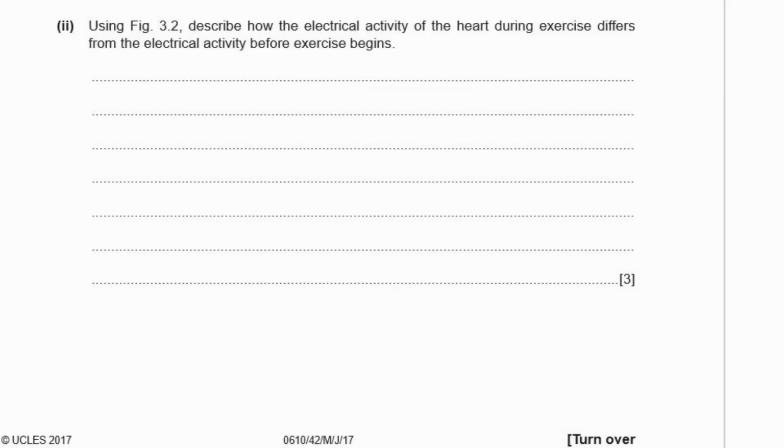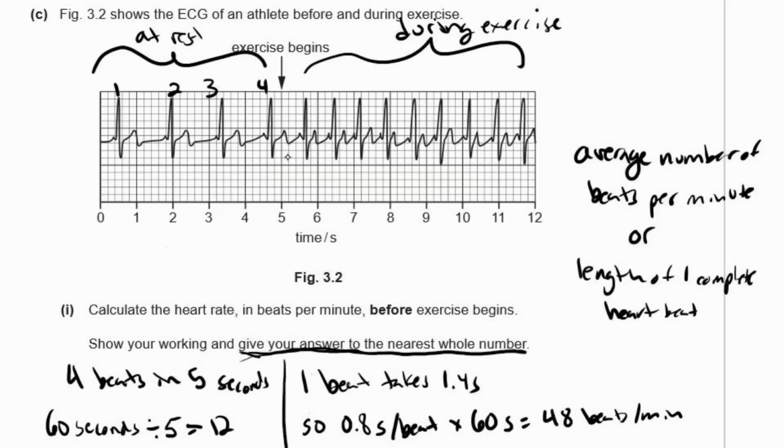2. Using figure 3.2, describe how the electrical activity of the heart during exercise differs from the electrical activity before exercise begins. When it says using figure 3.2, it means it wants you to quote data, using the units. We're just describing the difference, not explaining it. You'll notice that as soon as exercise begins, the beats are closer together. The beats are faster. The rate is faster. You might also notice that the height is about the same. It doesn't change. That's 2 marks you could say there.